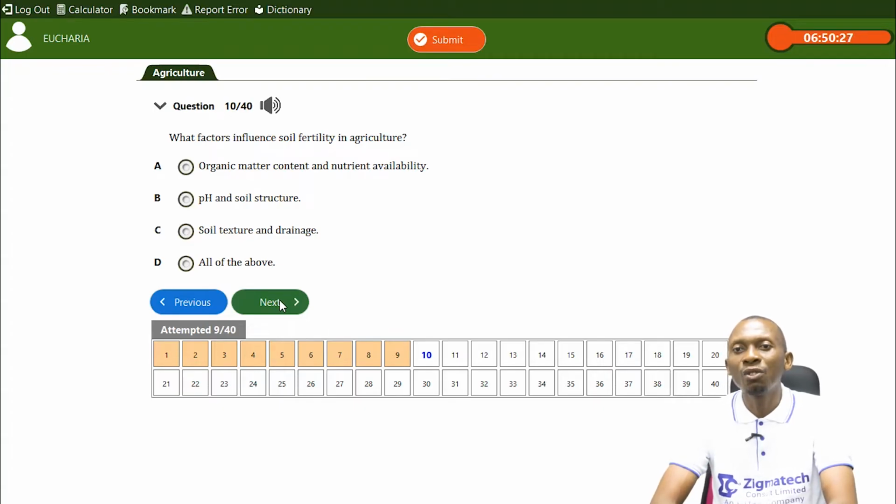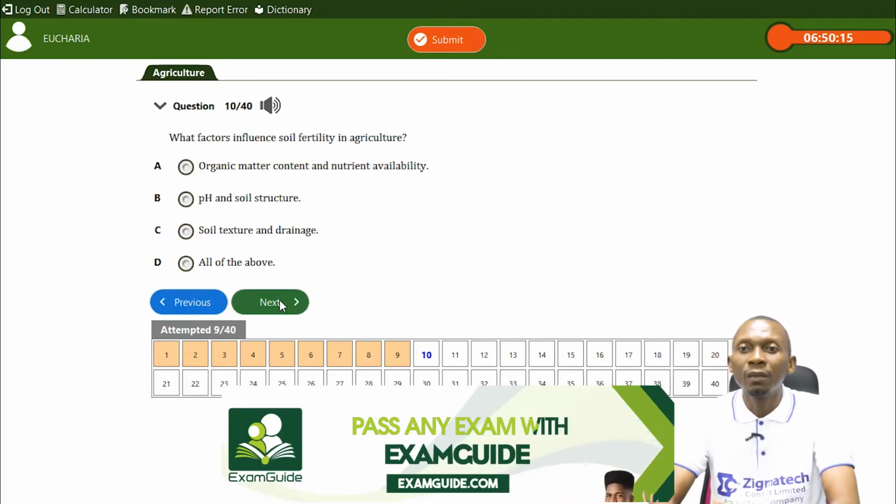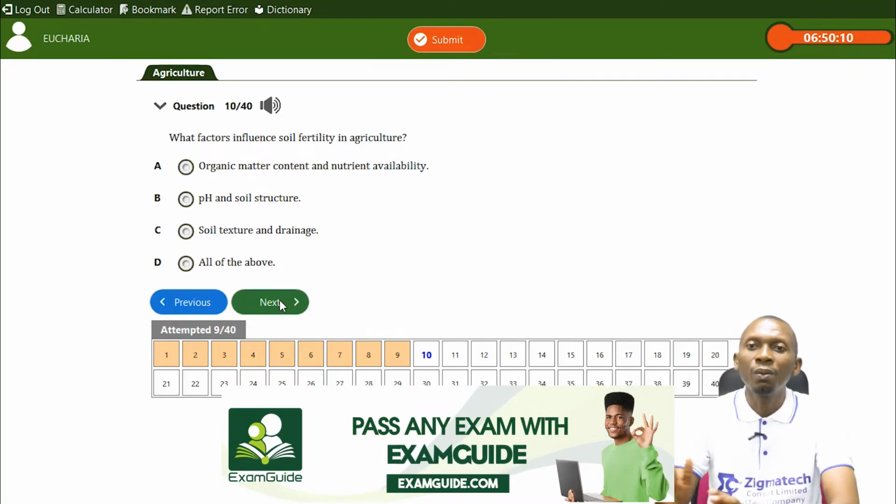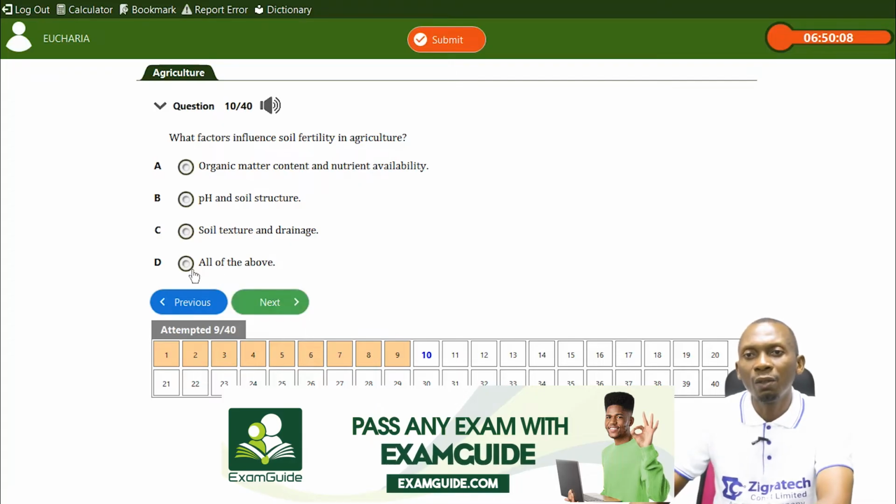Soil texture and drainage also will influence soil fertility. Soil texture has to do with the degree of fineness and coarseness of our soil, and this can also affect the fertility of our soil. Okay, so the answer here is all of the above.